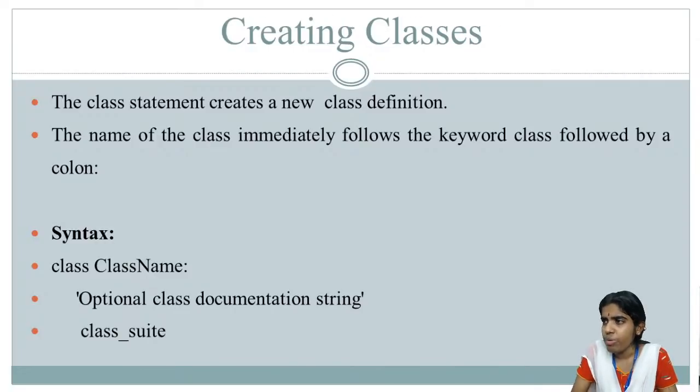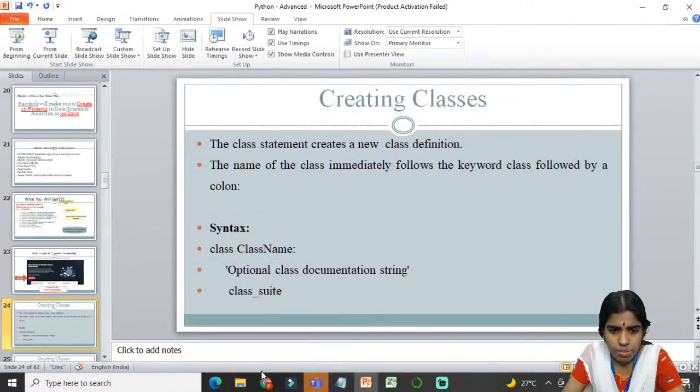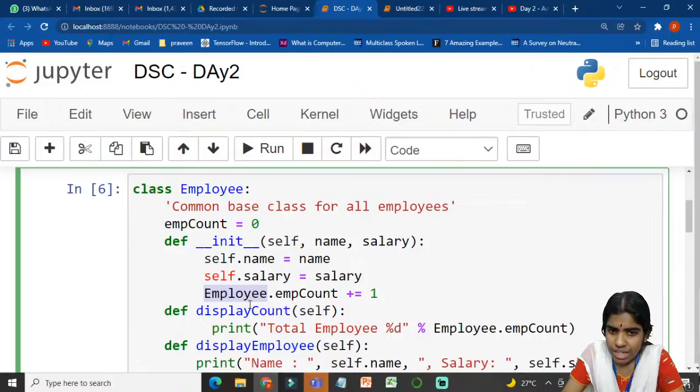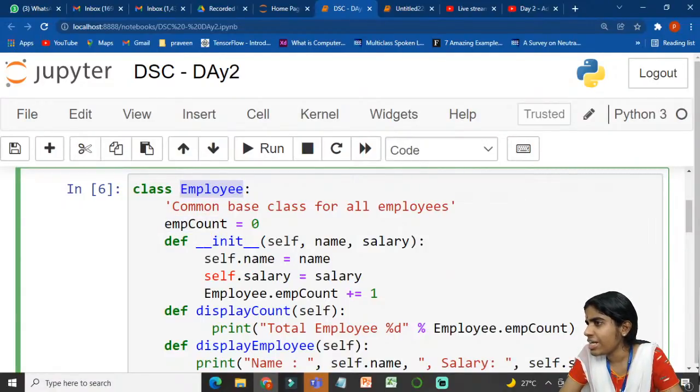Employee.mcount. Here, what I am trying to do is use this Employee class. Clear? mcount belongs to this class variable. Am I making sense? It is defined outside this method. That is why I am accessing it using the class name. Someone asked me whether, instead of Employee, you can use self.